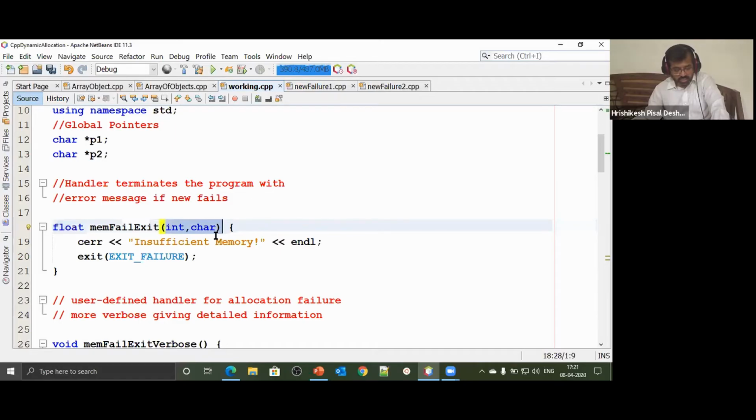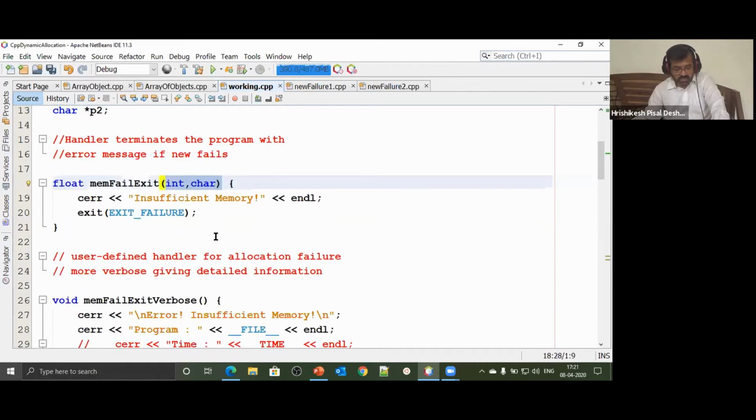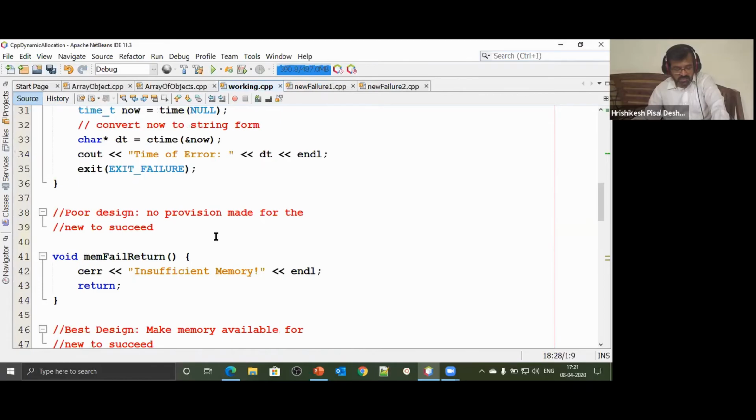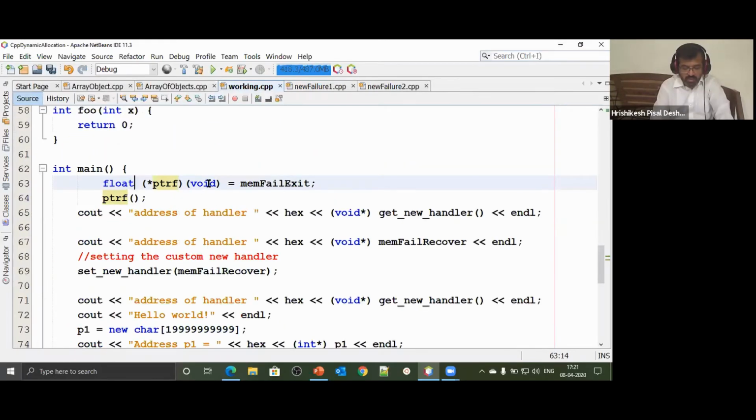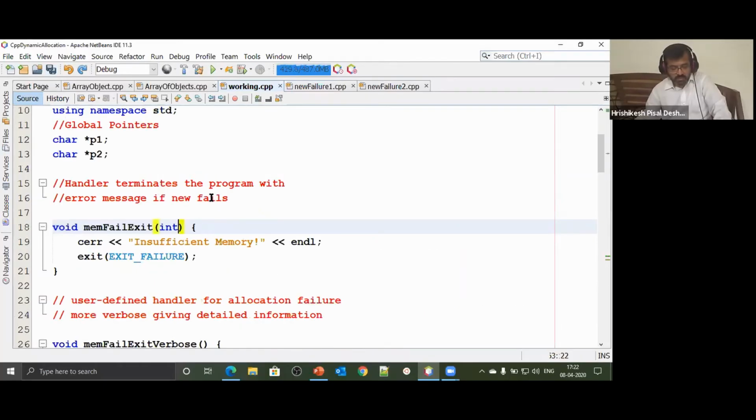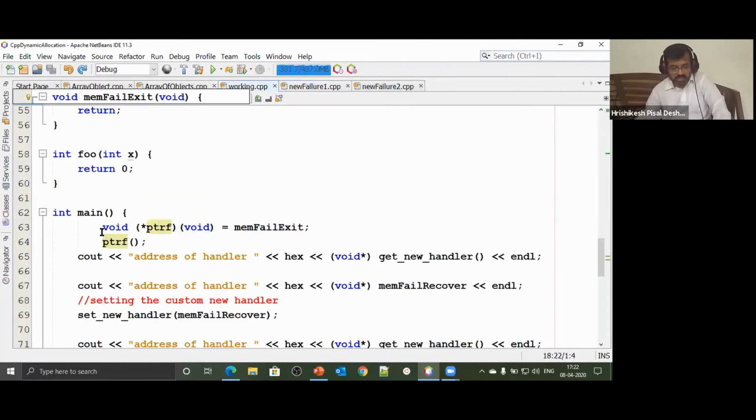Assume that was the case, would I define this particular pointer? I would have said the return type of that function is float, and that function takes in two parameters, int comma char. So this pointer can now point to any such function whose return type is float and which takes in two parameters, the first of type integer and the other of type character. That's how simple pointers to functions are. So we have now created a pointer to a function. We have this function whose return type is void and which does not take in any parameter. All memory handlers have to be exactly in the same fashion.